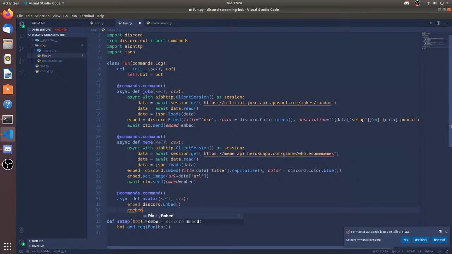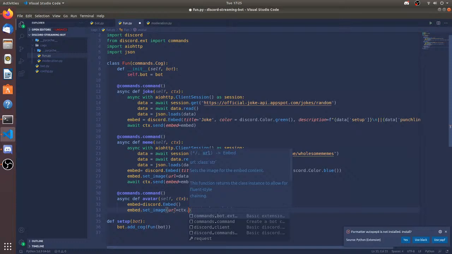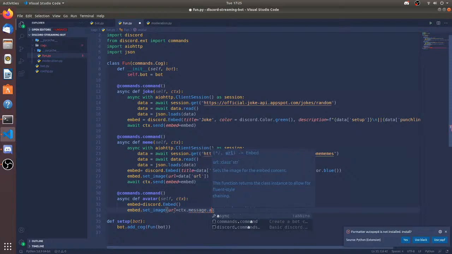The avatar isn't actually a really big thing. Embed dot set image, URL is going to be ctx dot message dot author dot avatar URL.